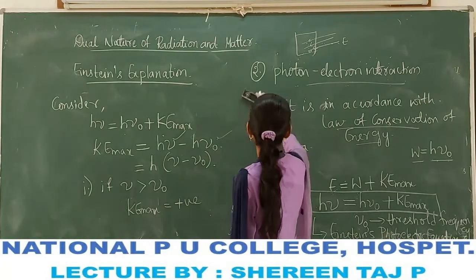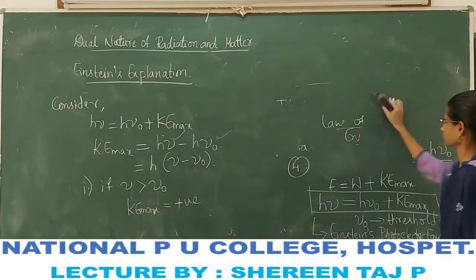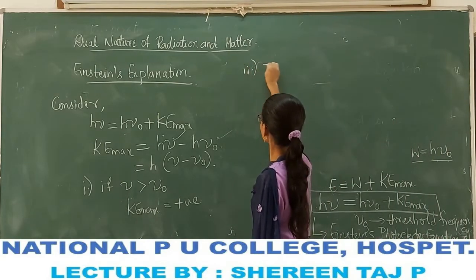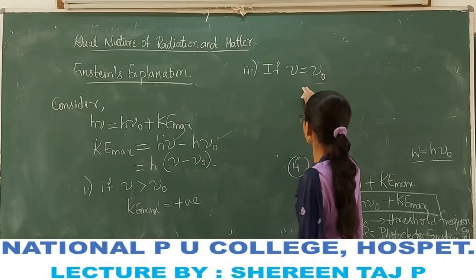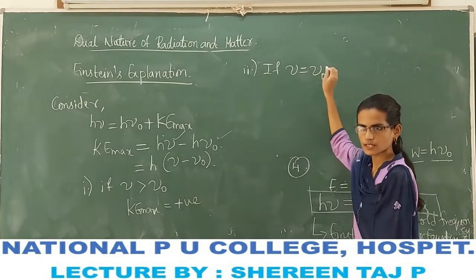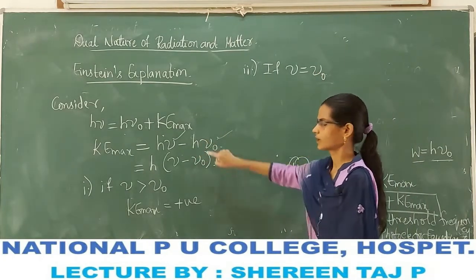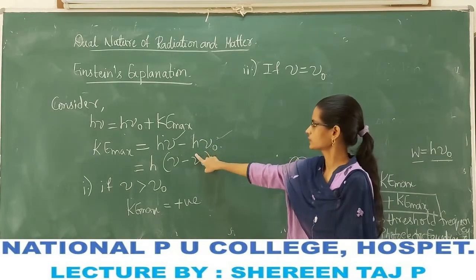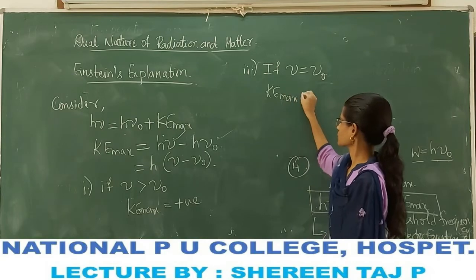Next, second, if nu is equal to nu naught, that is, the incident frequency is equal to the threshold frequency, and we substitute in this equation, then the kinetic energy becomes 0.